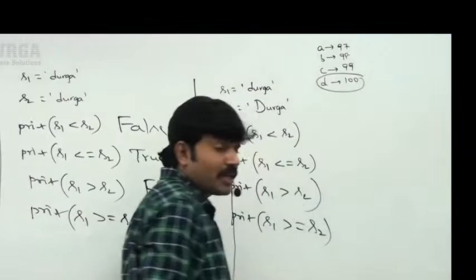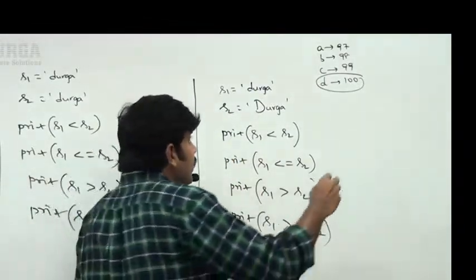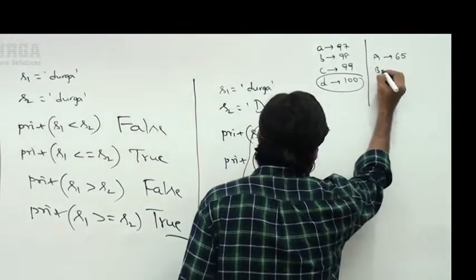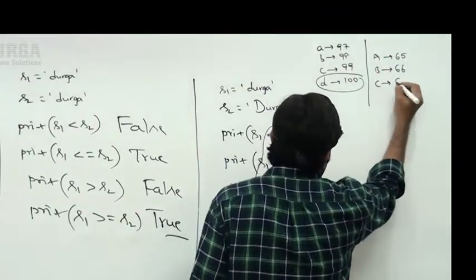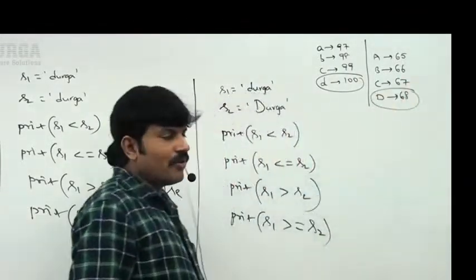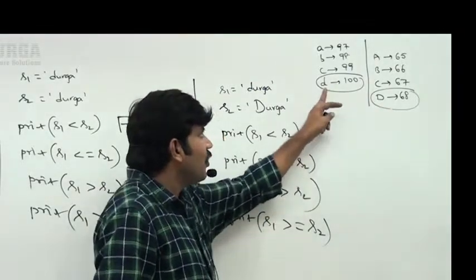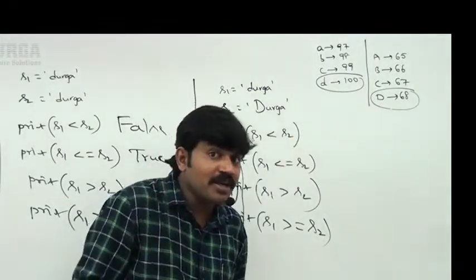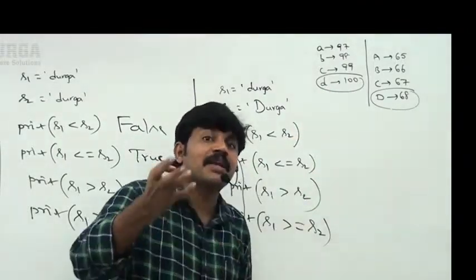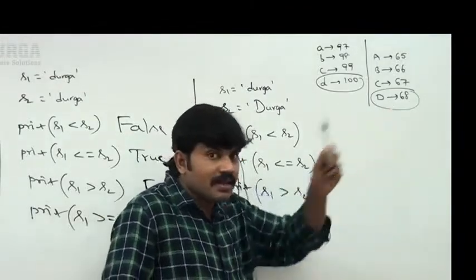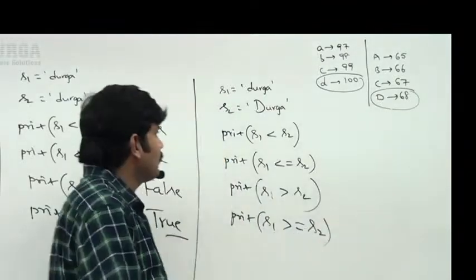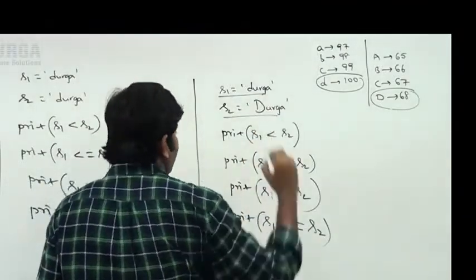So the Unicode value of small d is 100. Capital A is 65, capital B 66, 67, capital D is 68. So capital D is 68, small d is 100. Small d is bigger. That's why small d is greater than capital D in the comparison. So S1 is greater than S2.